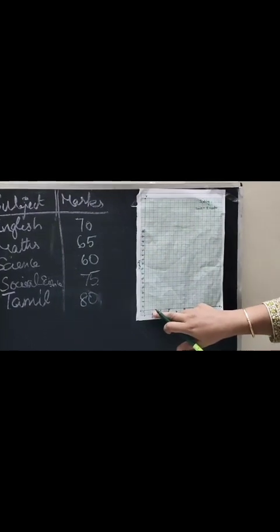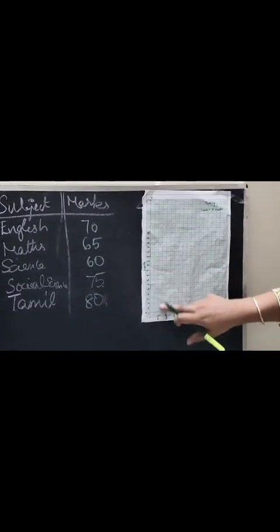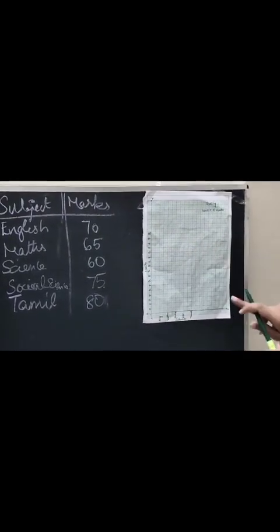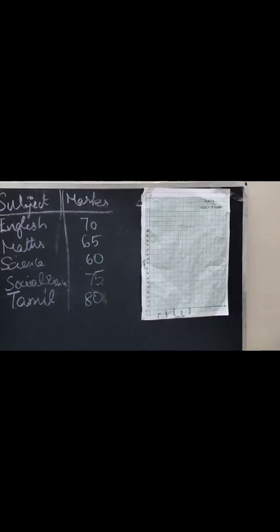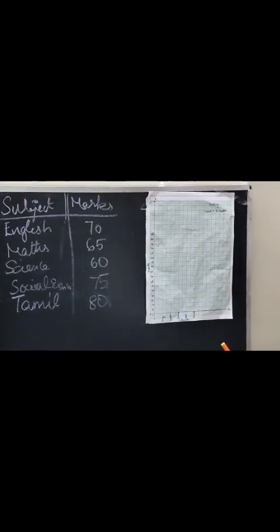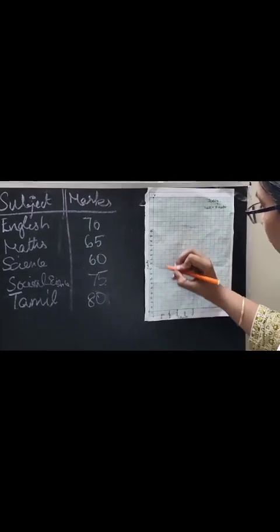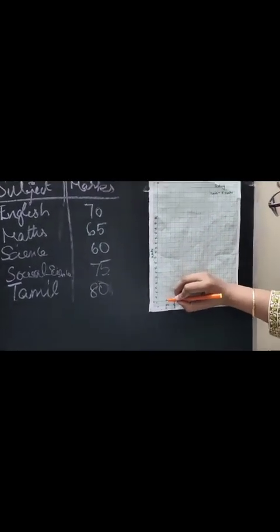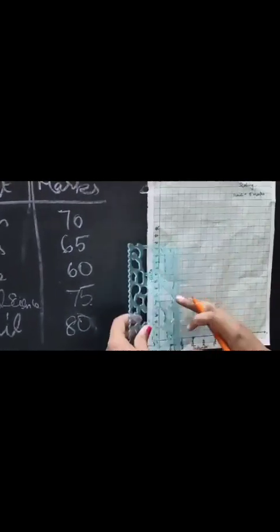We have to represent respective marks in the respective columns. Okay, can we do that? So English, how much has one person scored? 70. Where is 70? Here. So we have to draw a line from 0 to 70.